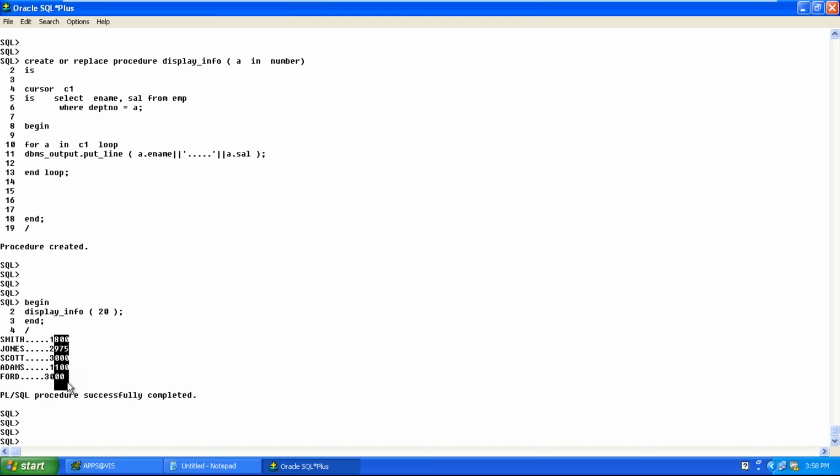So, you got to know the need for writing an explicit cursor. We should use cursors whenever your select statement is returning more than one row.